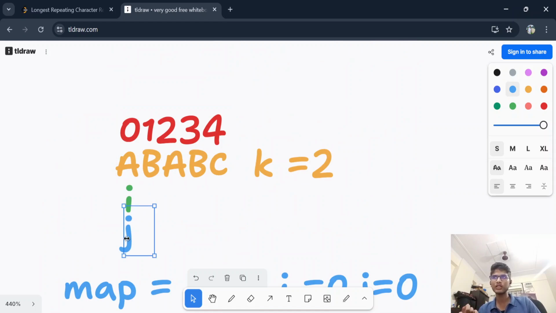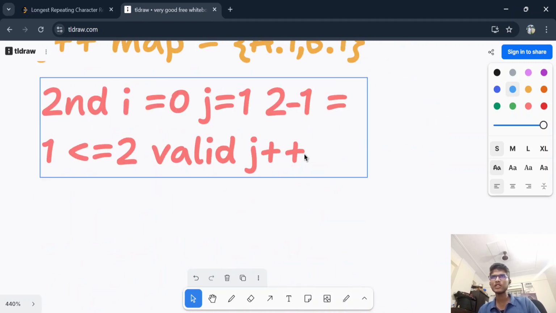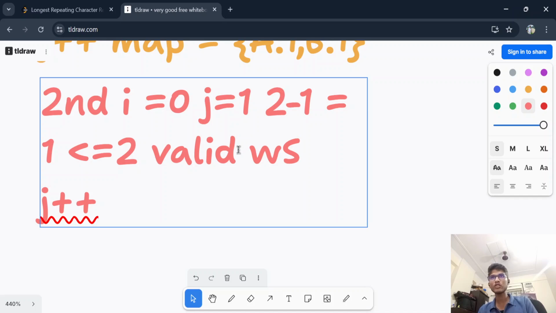0 minus 0 plus 1, it's 1. Yes, again. So j will increase then. This was my first iteration. Now again, before doing j plus plus, I will calculate window size. Window size is what? J minus I plus 1. J is 1 here. 1 minus 0 plus 1 is 2. Yes, 1 minus 0 plus 1. It's 2. So I'll do j plus plus and I'll update my map.